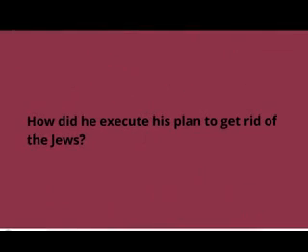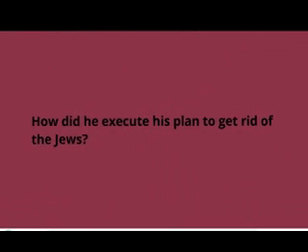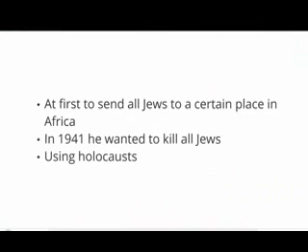How did Hitler execute his plan to get rid of the Jews? Hitler wanted a solution for the Jewish problem. The solution he first wanted for getting rid of the Jews was to make them emigrate. First, he wanted the Jews all to be sent to a certain area in Africa, and then, in 1941, there was a mass persecution of the Jews. Hitler did this using the Holocaust. You can describe the Holocaust as a mass killing of the Jews.